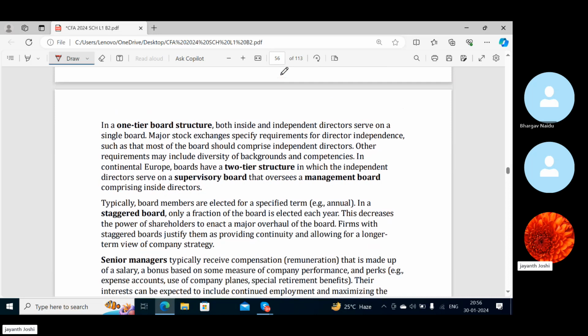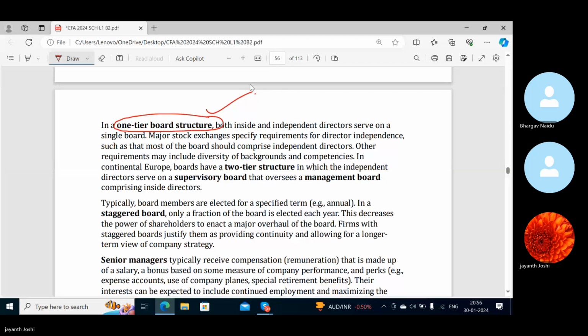Now there are some terminologies here. In a one-tier board structure, both inside and independent directors serve on a single board. That is typical of a one-tier board structure. Major stock exchanges specify requirements for director independence, because the directors working in the company should be working very independently, such as that most of the board should comprise independent directors, so that shareholders' interest can be protected in a better way.